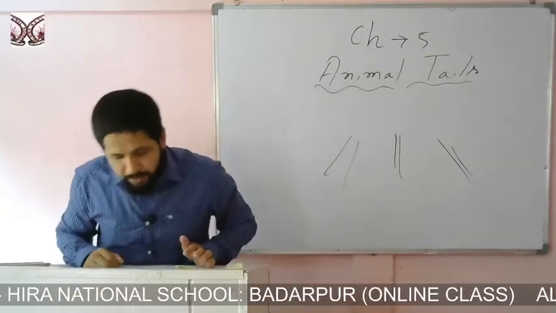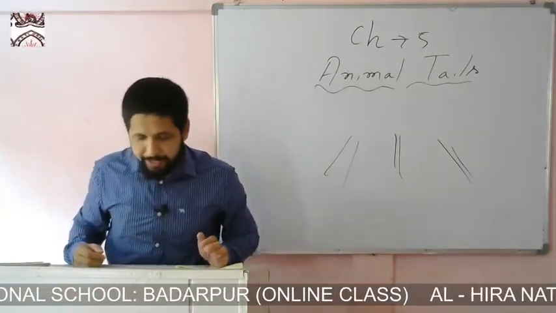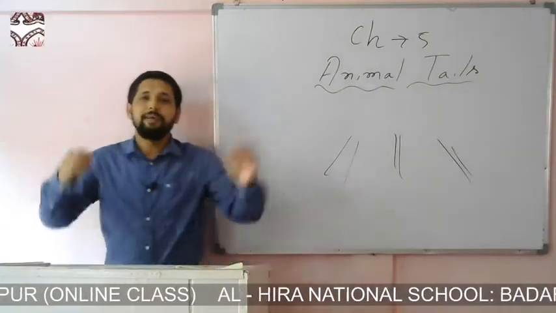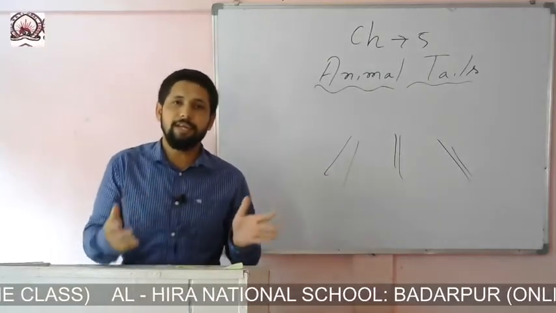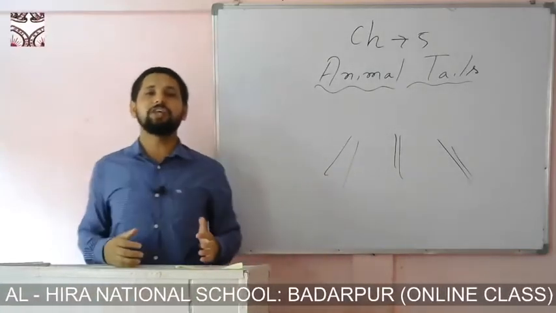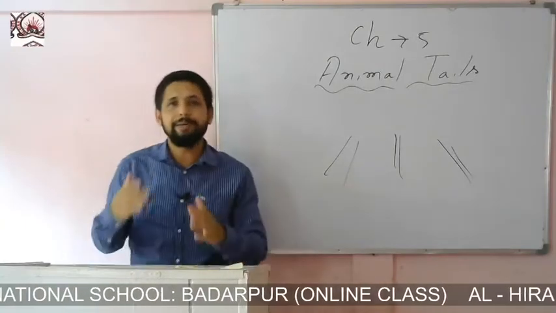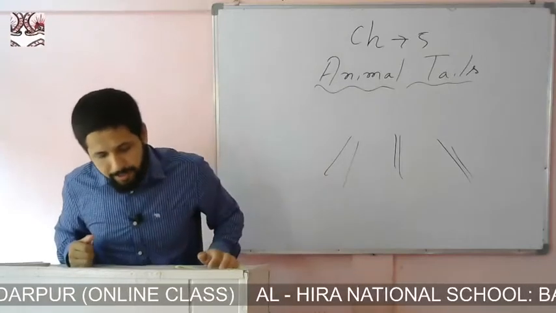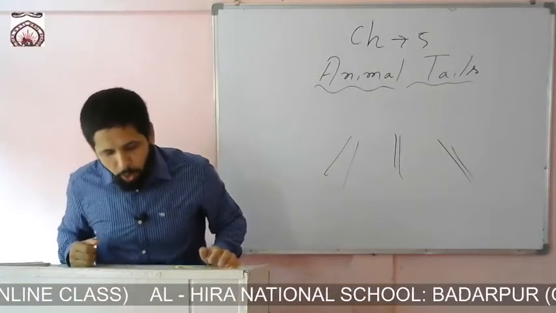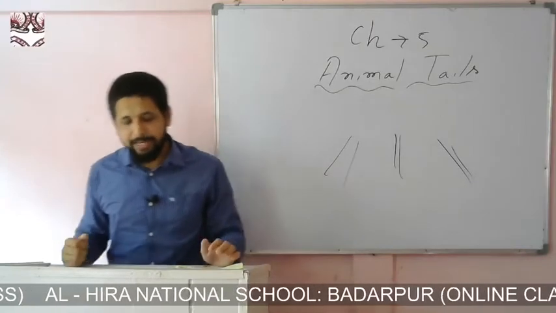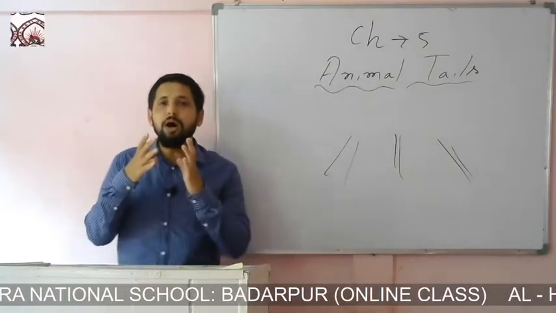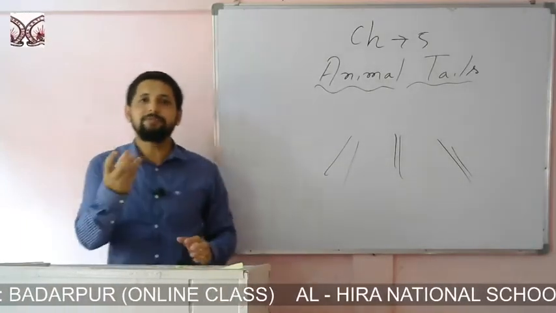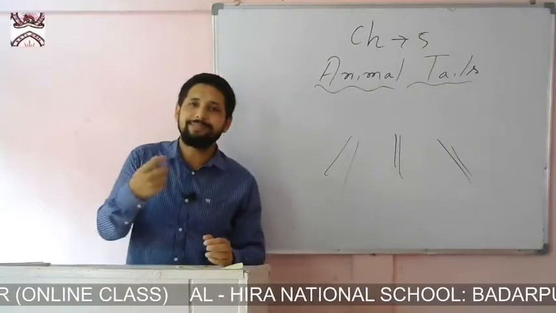Now afterwards what happened? You see here, the tail becomes shorter and shorter as the early humans started to stand straight, walking upright. We still have a tailbone, though, which is all that is left of our tails. It is there in our body, a small portion of the tail still left, and we can see it in our body.